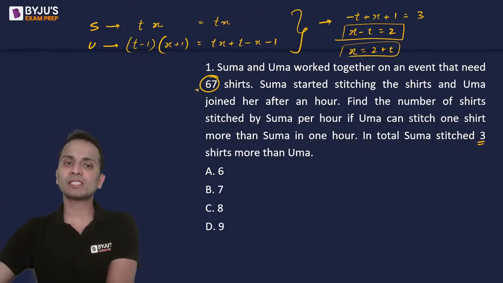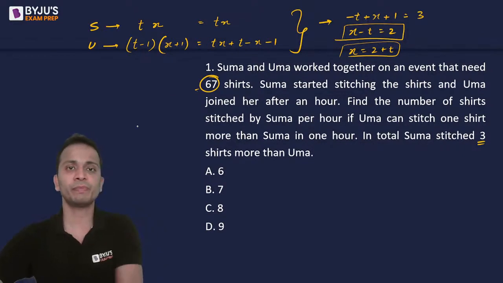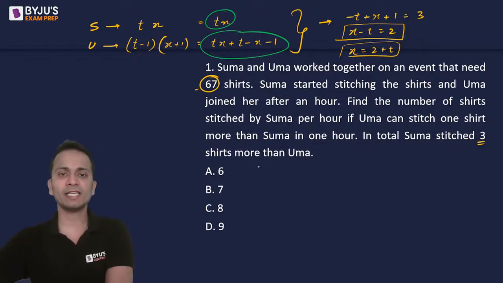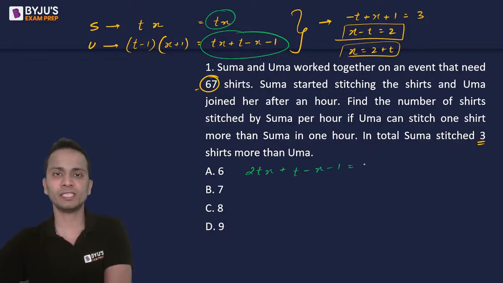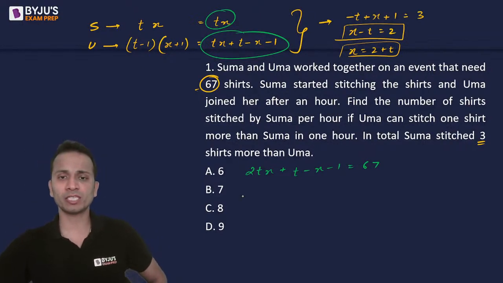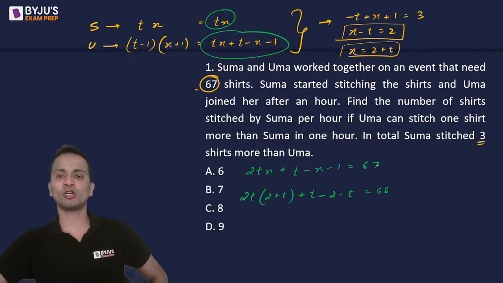Now let us equate the sum of the number of shirts. So if I'll add these two, wait, and use a different pen. So the sum of these two is given as 67. So adding these two, it will become 2tx plus t minus x minus 1 is equal to 67. Okay, now let's substitute 2 plus t in place of x. Okay, so 2t bracket 2 plus t plus t minus 2 minus t is equal to 68. I have taken minus 1 on the right hand side.